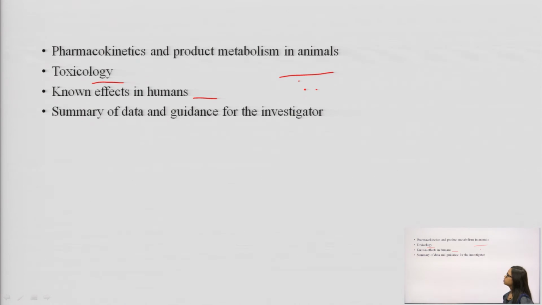Next, summary of data and guidance for the investigator. The summary of the whole data should be there, and any guidance or precautions for the investigator who does the investigation.